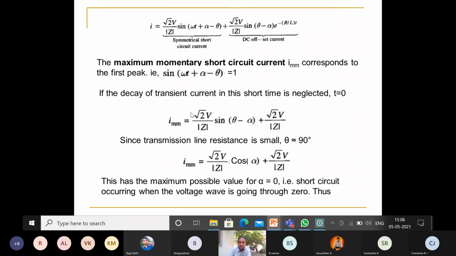Therefore, IMM is equal to root 2 V by Z sine of theta minus alpha, plus, from the first part, root 2 V by Z. Is it clear up to here?